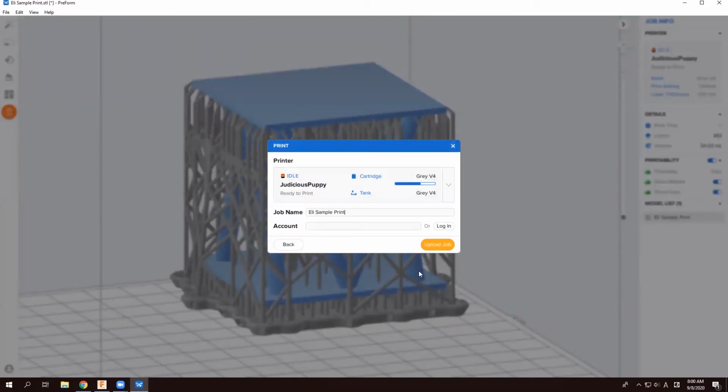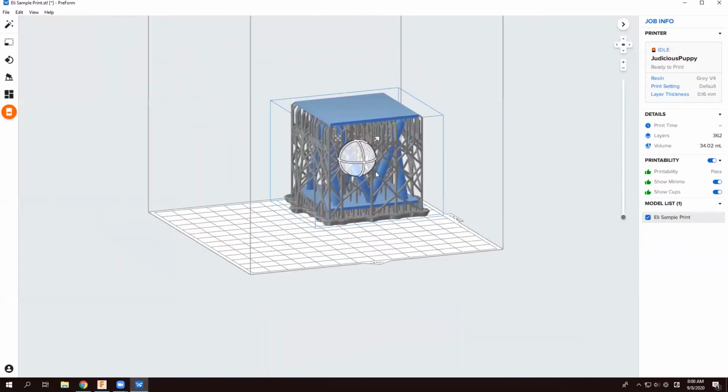It's asking if we want to upload this job already. I'm going to hold off on that, and I'm going to play with this a little bit. So on the right-hand side, we have 362 layers and a volume of 34. Let's go ahead and calculate the print time.